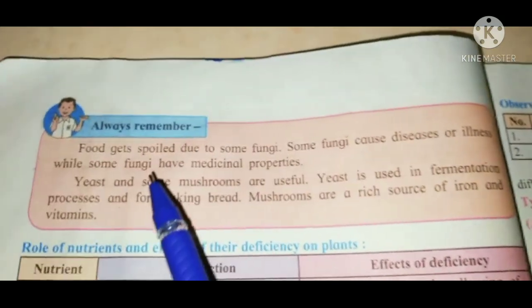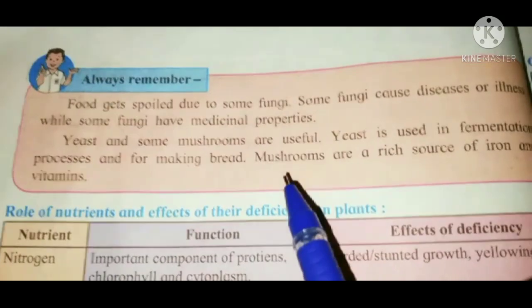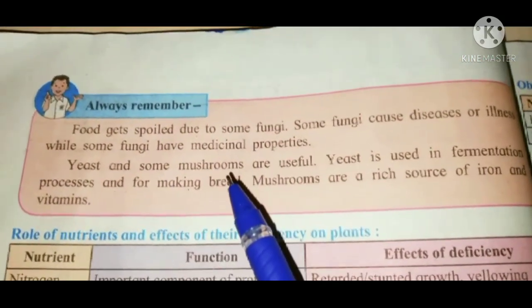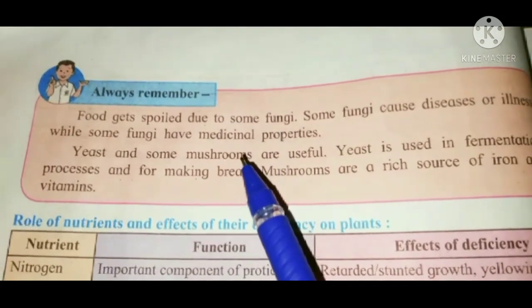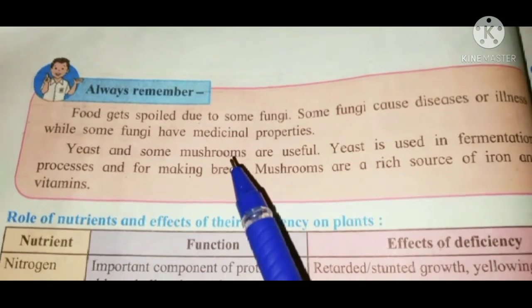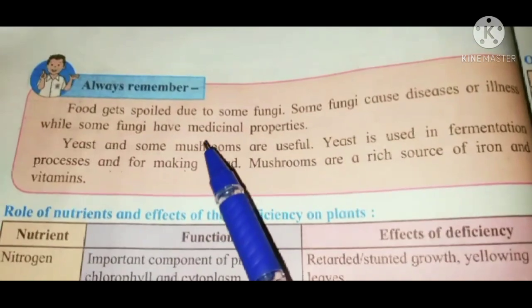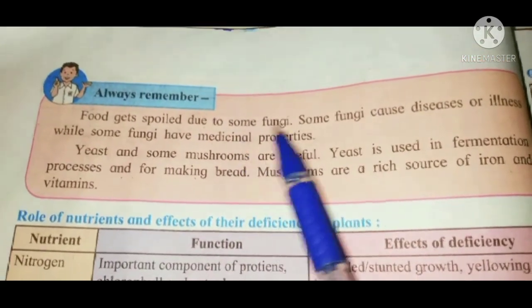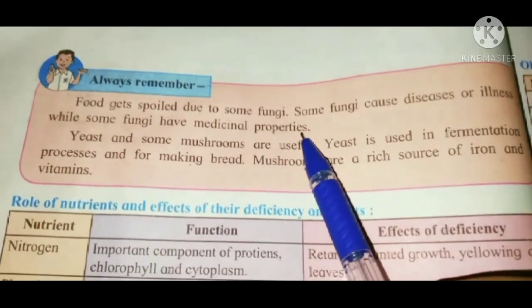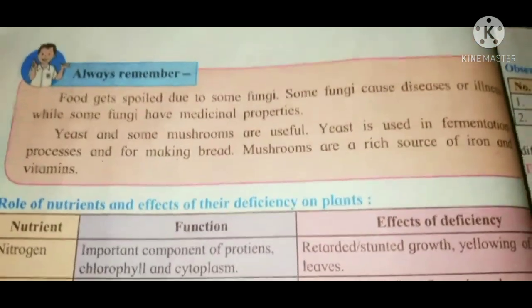Always remember, food gets spoiled due to some fungi. In two days it gets spoiled. Some fungi cause diseases or illness, while some fungi have medicinal properties. Yeast and some mushrooms are useful.